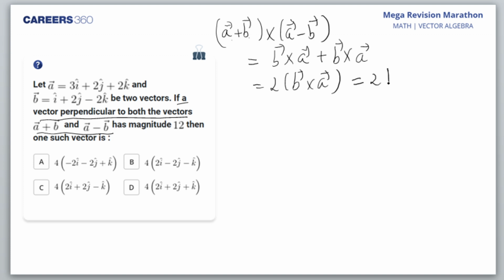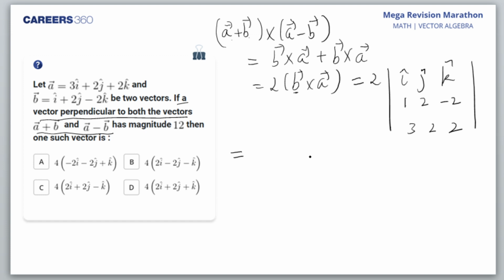So you remember how do we take B cross A? Yes, Mayank, that's good. Thank you. I, J, K, and I write the B. First of all, I'll have to write the coefficients of B: 1, 2, minus 2. Then I'll have to express A, that is 3, 2, 2. Okay, but a little fast forward it. Okay, students, this determinant I calculate.